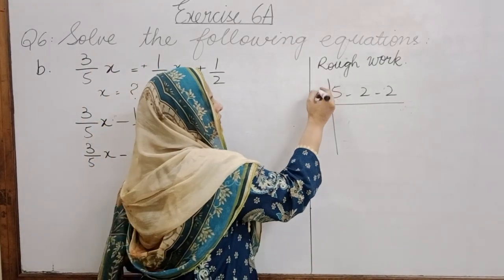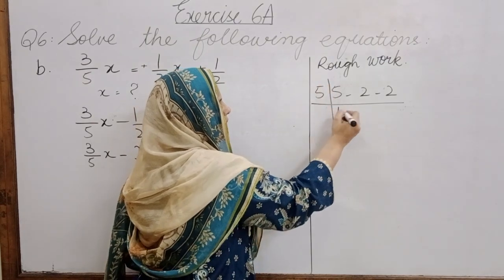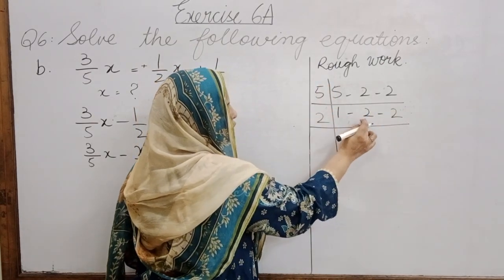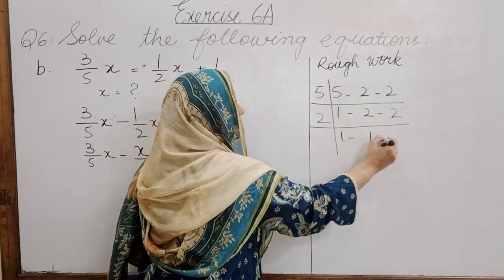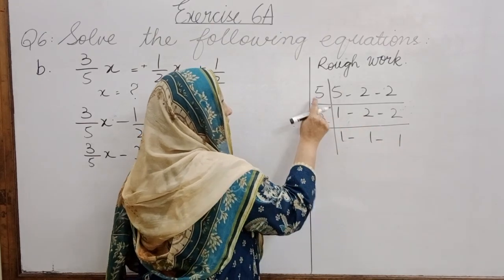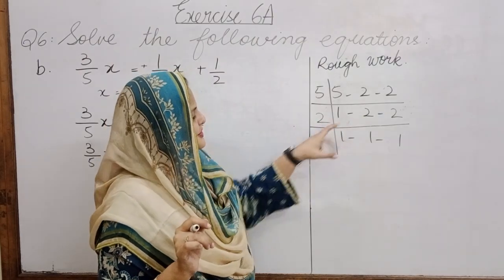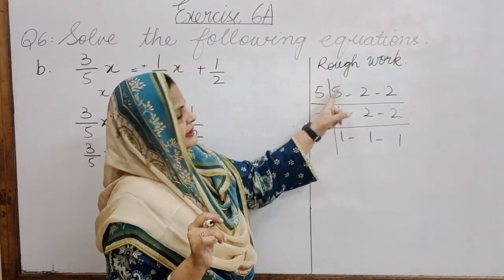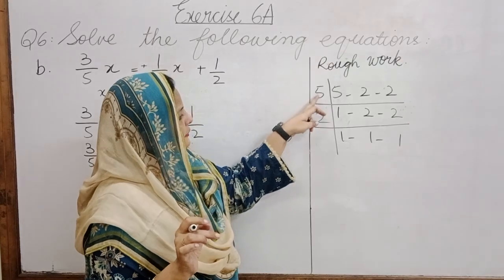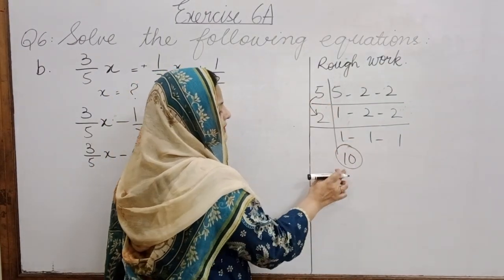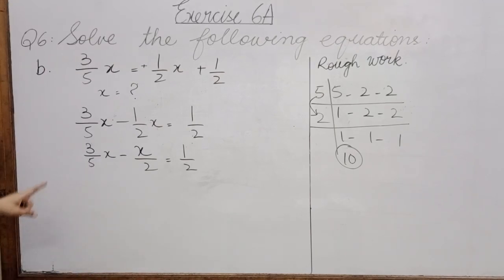How come 5? First we will find out the 1, 2, 2. And now we have to get rid of this 2. 1, 1, 1. 2 2s are 1, 2 2s are 1. 5 1s are 5. Right? I'm sorry, 2 1s are 2. 2 1s are 2 and 5 1s are 5. Okay. So 5 multiplied by 2 is, what is the LCM here? 10. What are we supposed to do here?